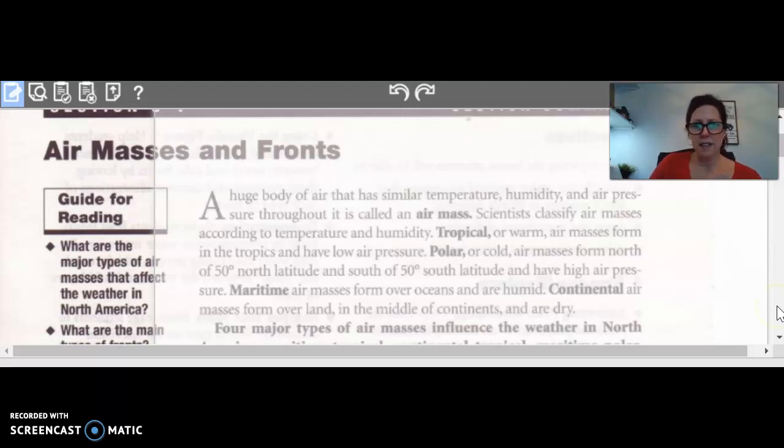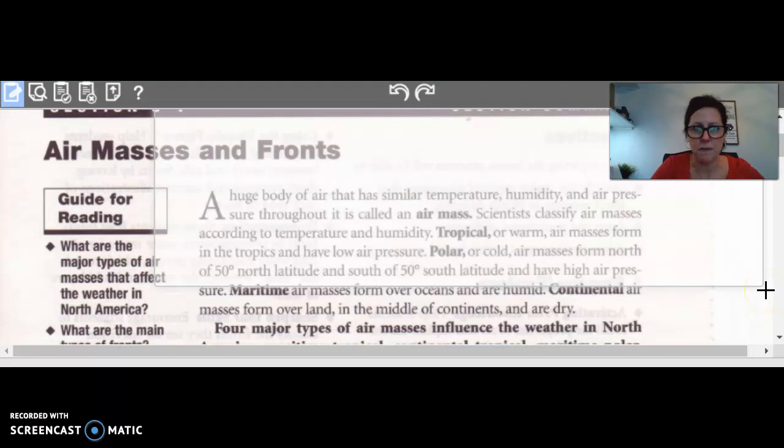A huge body of air that has similar temperature, humidity, and air pressure throughout is called an air mass. Scientists classify air masses according to temperature and humidity. Tropical or warm air masses form in the tropics and have low air pressure. Polar or cold air masses form north of 50 degrees north latitude and south of 50 degrees south latitude and have high air pressure.